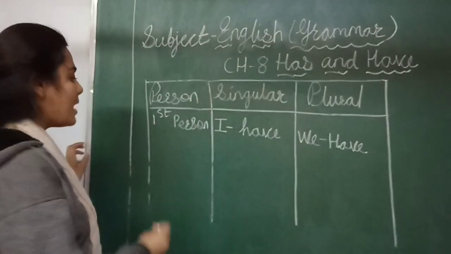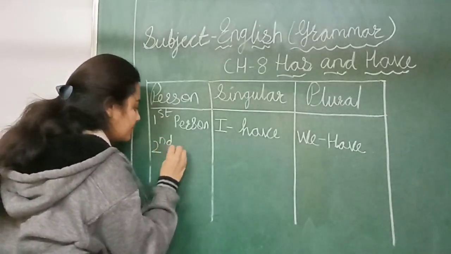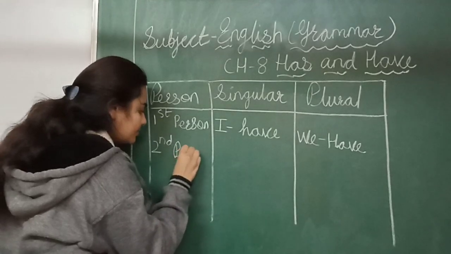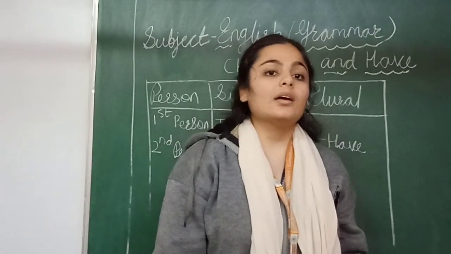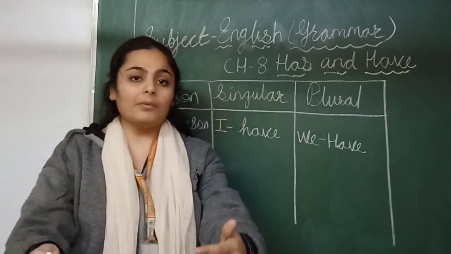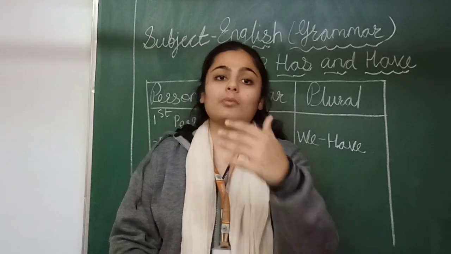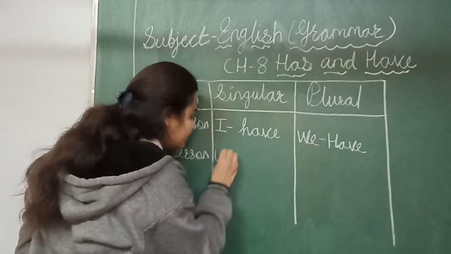Now we are talking about second person. Second person, yes, you. Means when I am talking about someone else, you. So what we use with you?